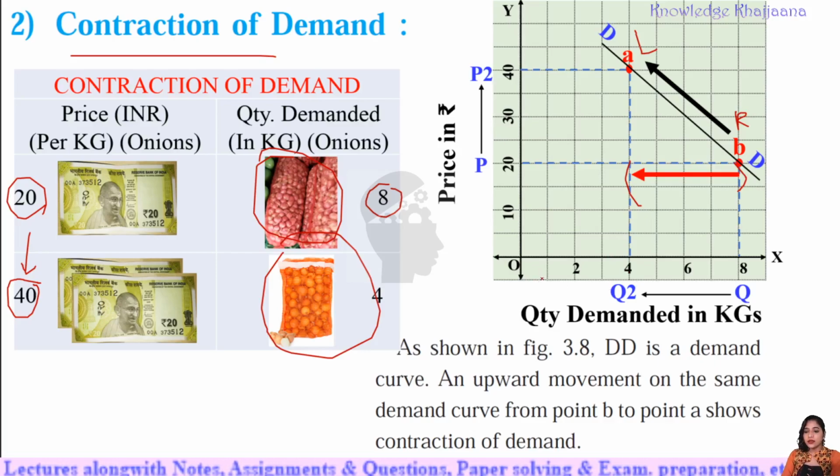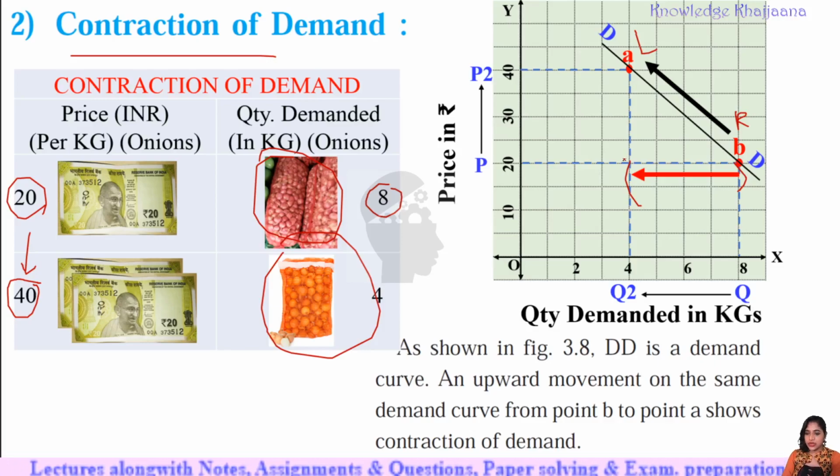Okay, now what does this line reflect? It shows the decrease in the demand. We find a decrease in the demand on the same demand curve, the curve which is sloping from right to left. So it is called contraction of demand.